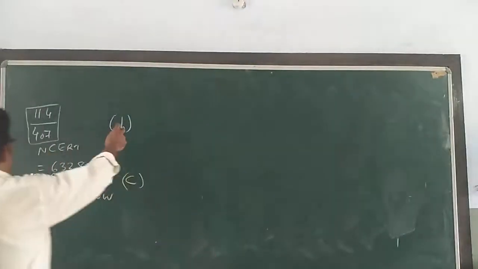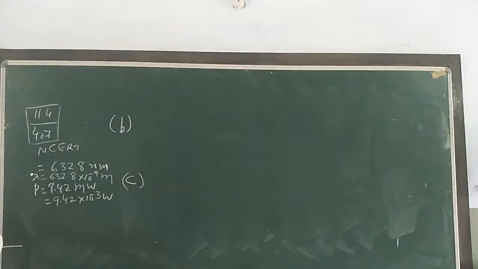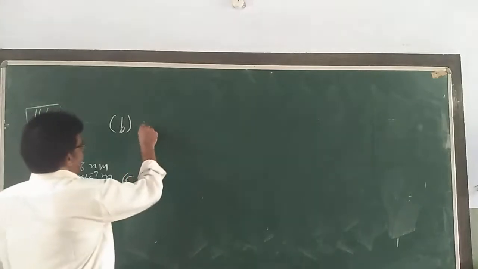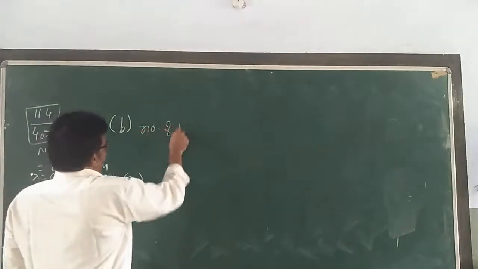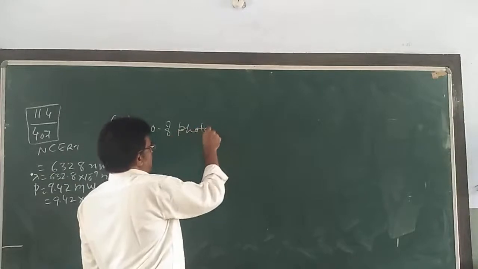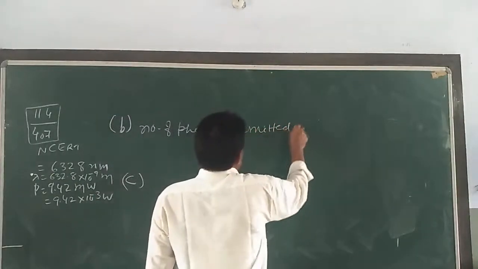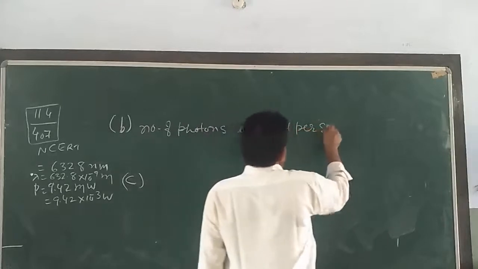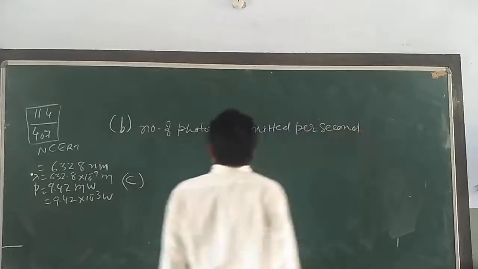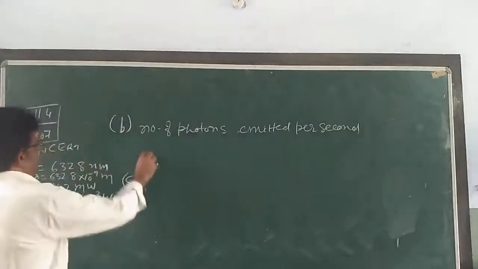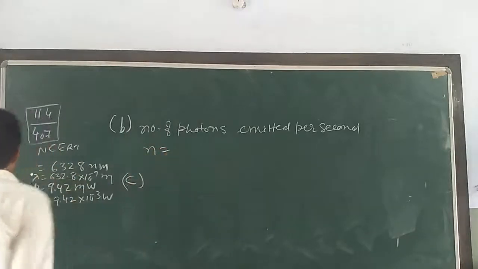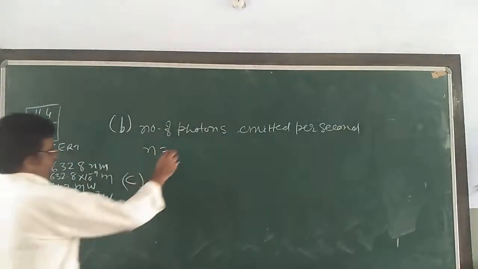In the second question, what we are going to find out is how many photons per second. The number of photons emitted per second, that is n. That I can write as P upon E.